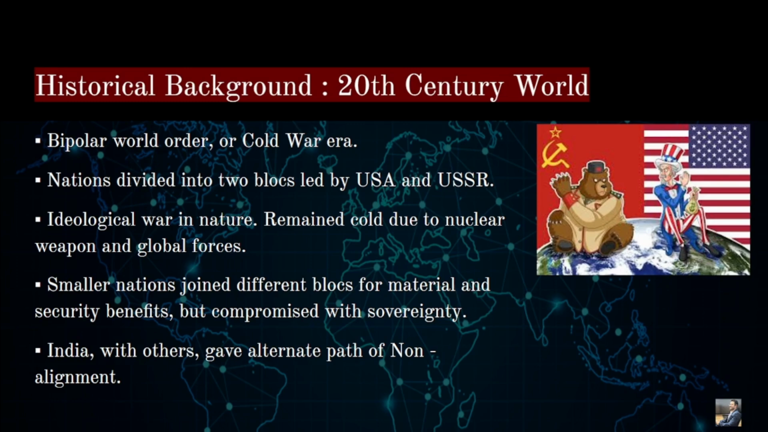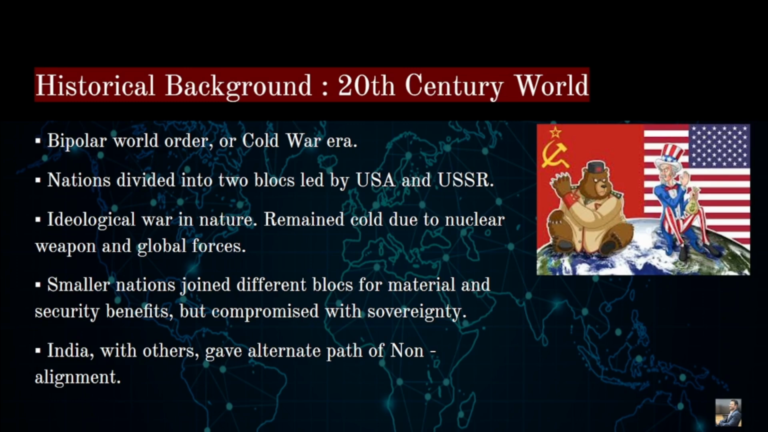So the majority of the European countries, like Britain, France, etc., all joined the US bloc. At the same time, countries like China, Vietnam, Korea, Cuba, etc., all joined the USSR bloc, who were mainly driven by the socialist tendencies, right? So this is how the smaller nations joined the different blocs. They got their material and security benefits, but in the end their sovereignty was compromised.